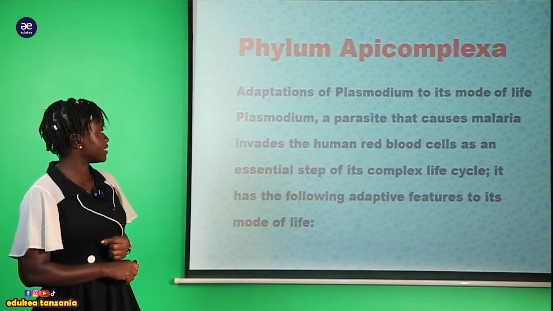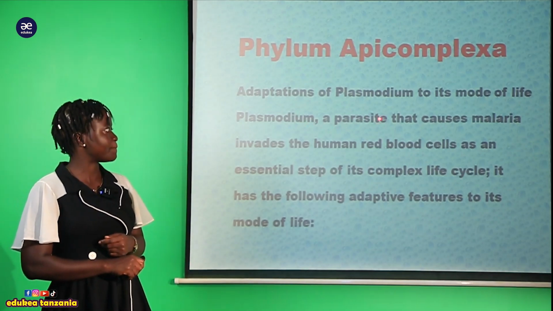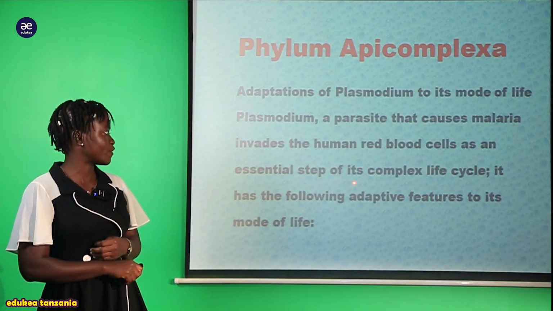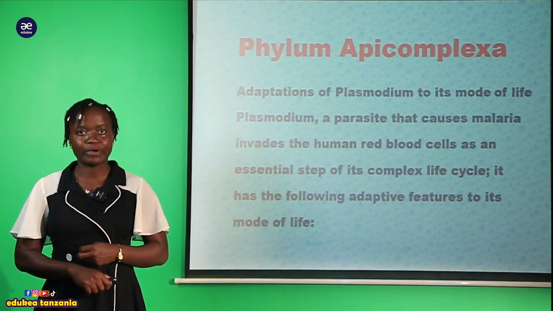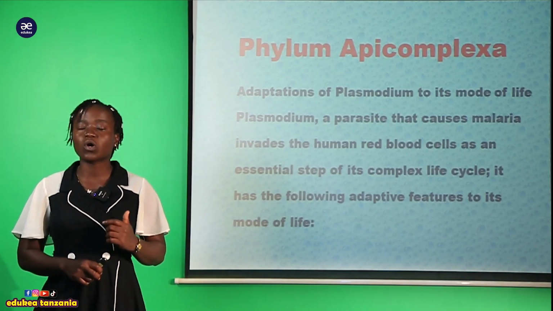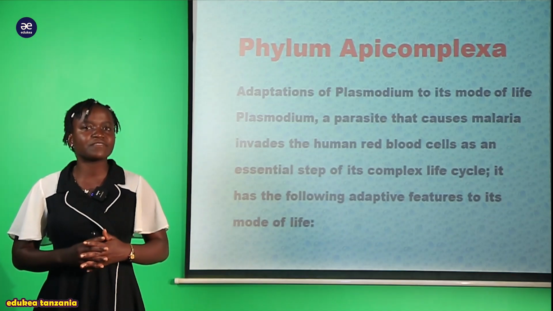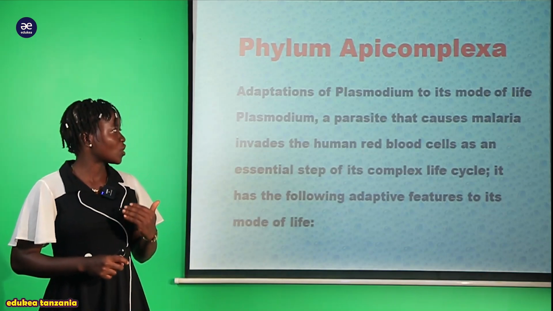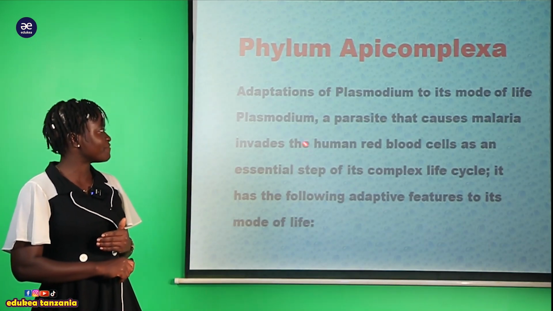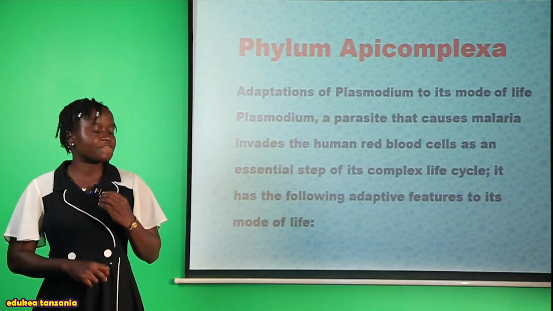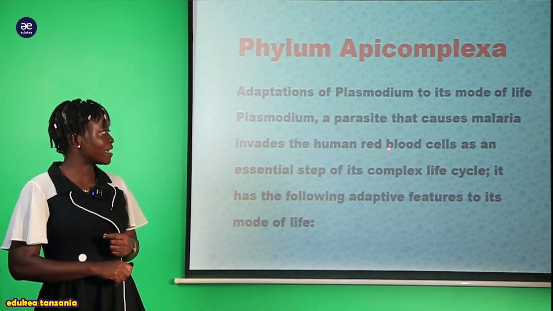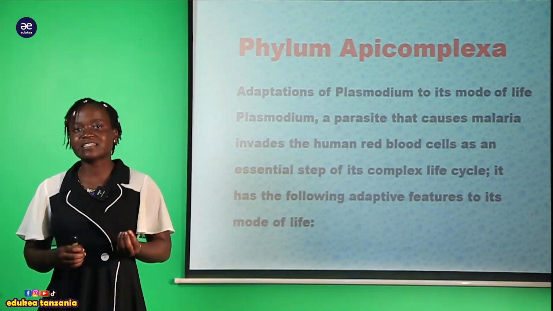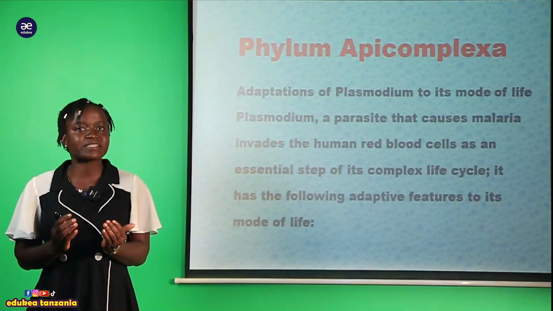So here we are saying that this Plasmodium, a parasite that causes malaria, invades the human red blood cells as an essential step of its complex life cycle. Kwa maana huyo organism mwenyewe ana undergo complex life cycle. Why are we saying Plasmodium undergo a complex life cycle? This organism undergoes a complex life cycle because when it invades the human being, it completely affects the human red blood cell. So now you can say that the infection which takes place in the red blood cell becomes the complex life cycle.